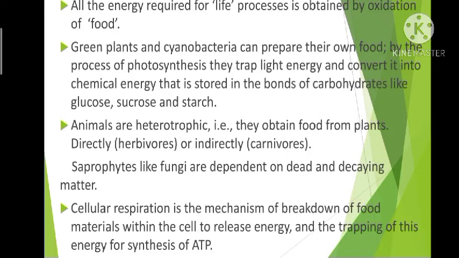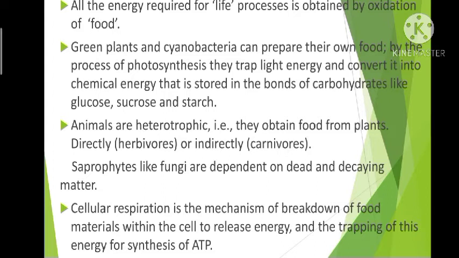Okay, and in plants you have seen that in the leaf the mesophyll cells are there, which have the organelle called the chloroplast, and that chloroplast has the chlorophyll pigment which traps the light energy that helps in photosynthesis. Okay, and we can say that not all plant cells can photosynthesize, isn't it? Only the cells which have the chlorophyll pigment can trap the light energy, and that can be converted into chemical energy.